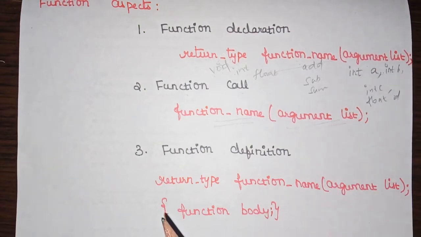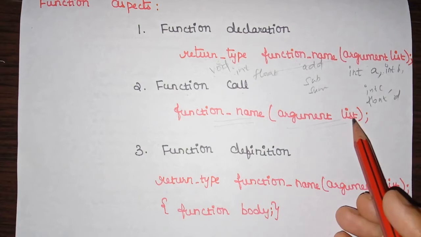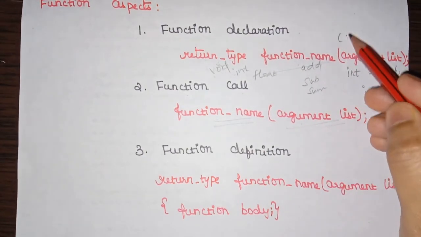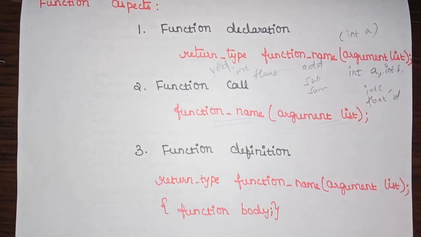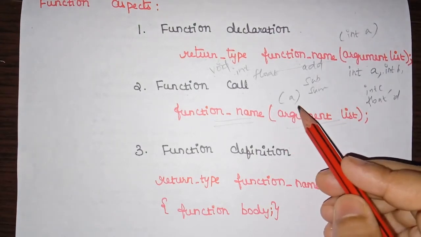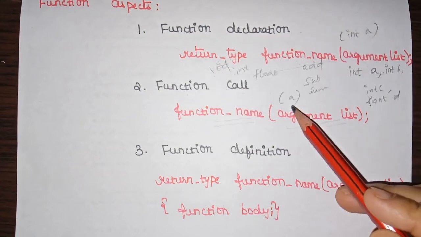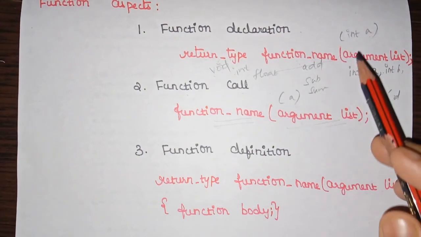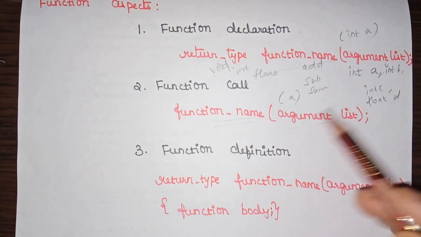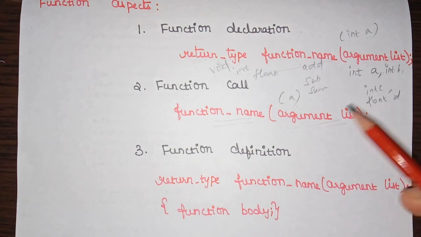that is, the argument list. Here the parameter list should not differ between function call and function declaration. For example, here we are using a parameter list, that is int a. In the function call also you should use the same parameter list. Okay, so it should not vary between function declaration and function call. Always your function declaration and your function call should have the same kind of parameter list. This is about function call.